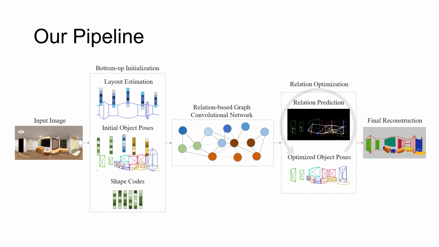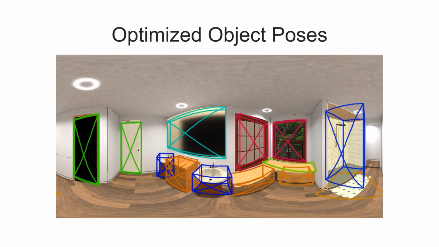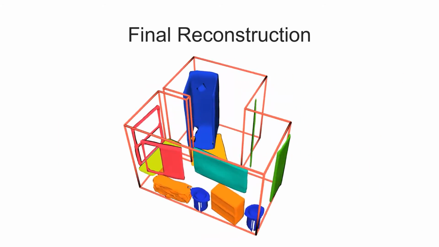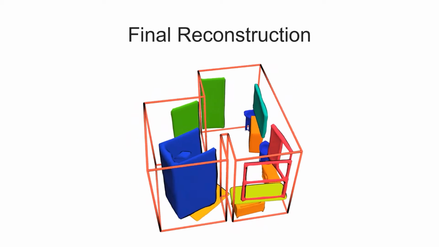Finally, the object shapes decoded with the shape decoder LDIF are placed into the scene according to the optimized object poses to get the final scene reconstruction.